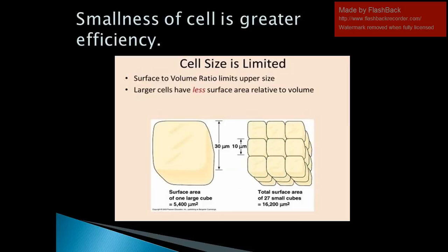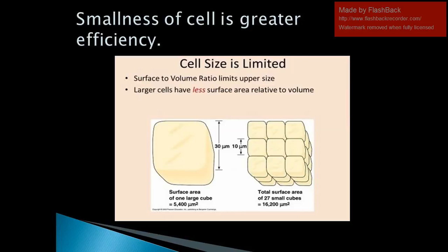Now we come to the smallness of cells and greater efficiency. We all know cells are microscopic, they are very small, and this smallness of cells provides greater efficiency for two main reasons. Because of its smallness, different regions of a cell can communicate with each other rapidly for the cell to function effectively. Also, cells have a large surface area to volume ratio, for greater diffusion of substances in and out of the cells.